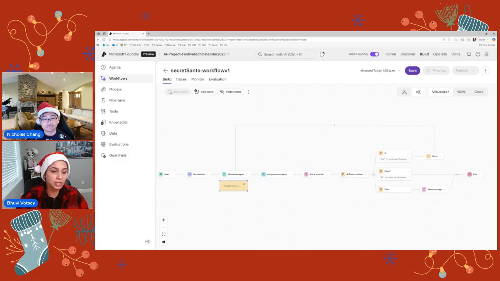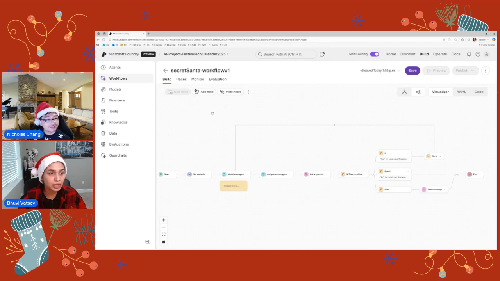So that if tomorrow Nick wants to come and revisit this agent, or you have somebody new joining your team, they should be able to understand upfront rather than trying to go to the agent configuration and trying to understand it. Yeah, the notes are for you to have a look at where you left off.